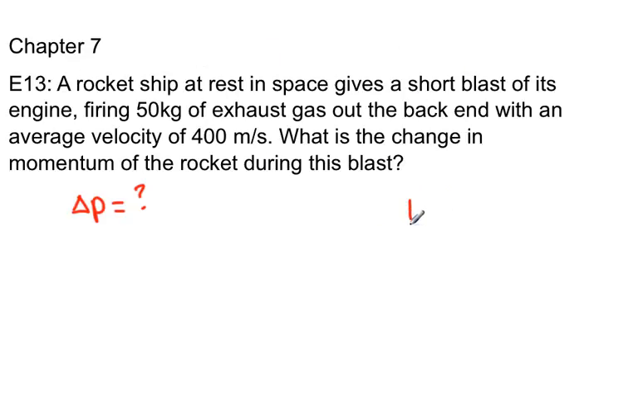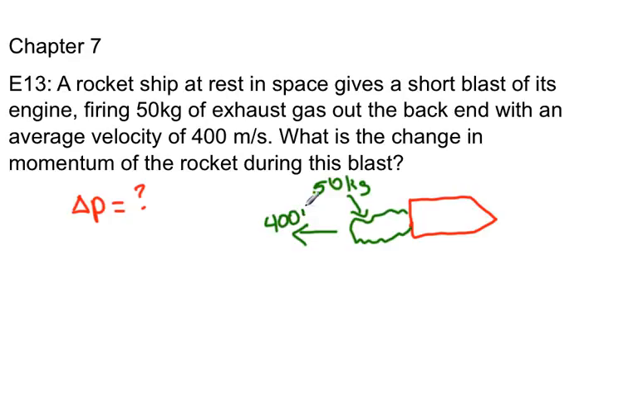So let me draw this out. We have a rocket ship here. Okay, so it's going to shoot some gas. What color are we going to make the gas here? Let's make the gas green. So it's going to shoot out some gas. That's 50 kilograms of gas that's shooting out. It's blasting out, and this has a velocity of 400 meters per second. What is the change in momentum of the rocket during the blast?